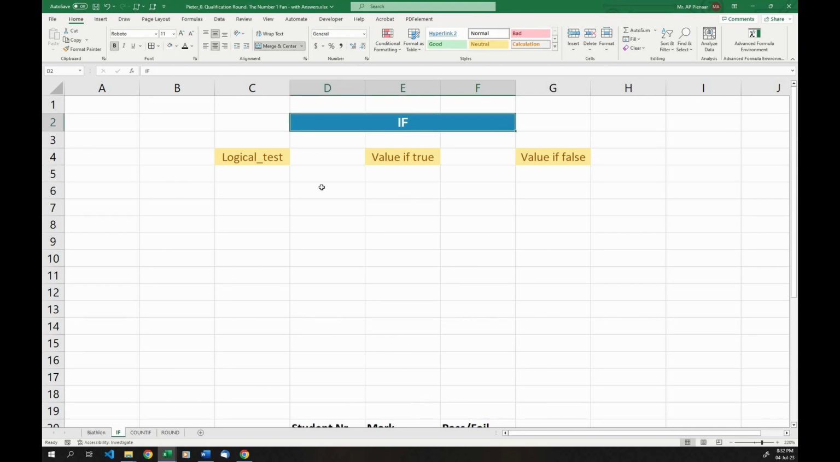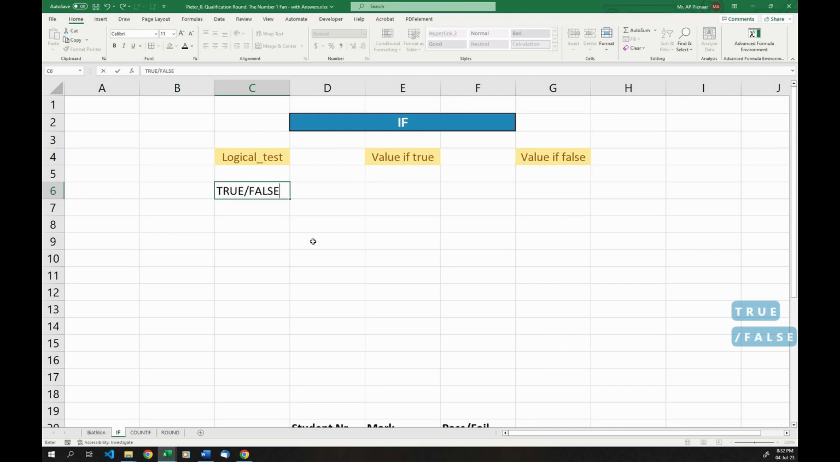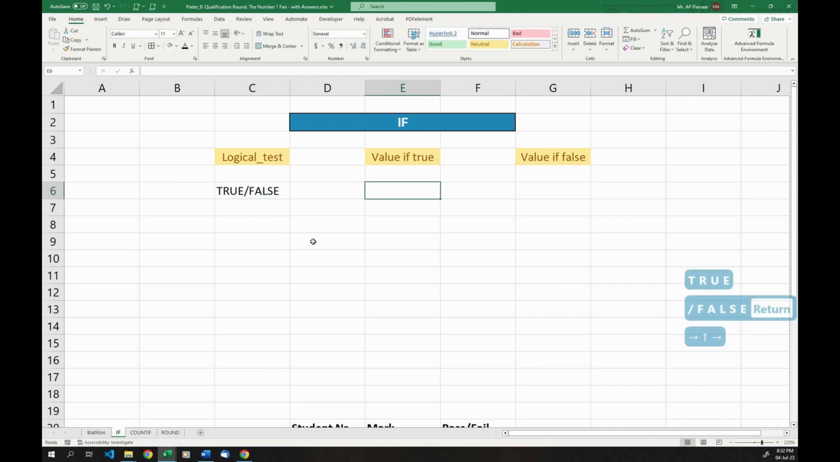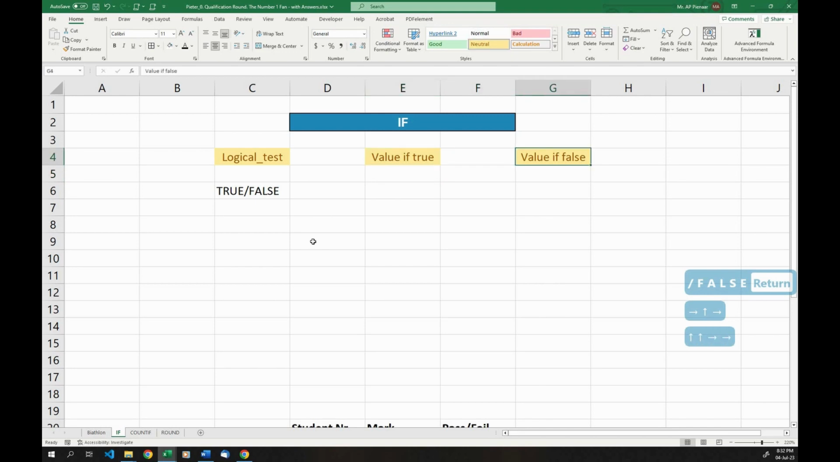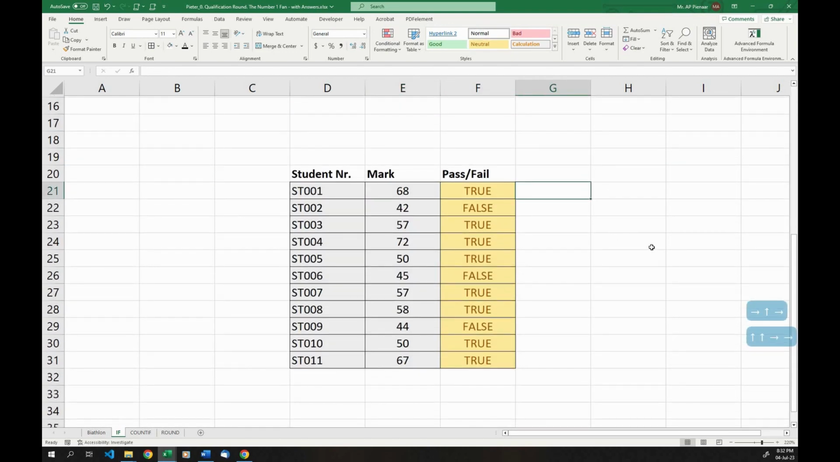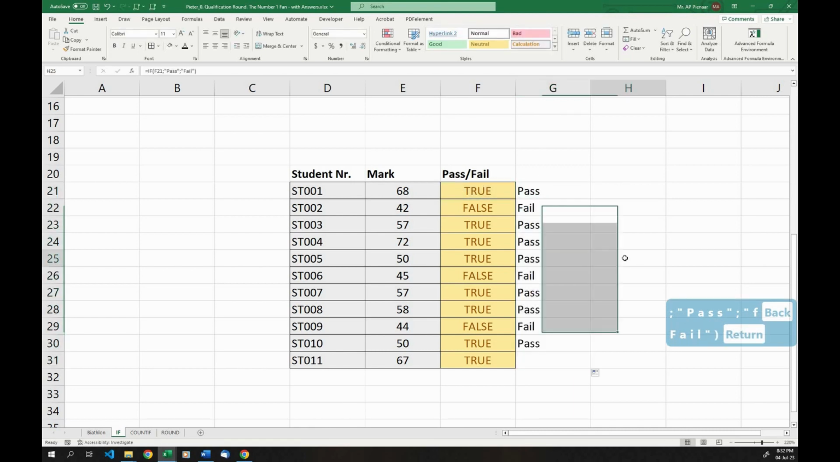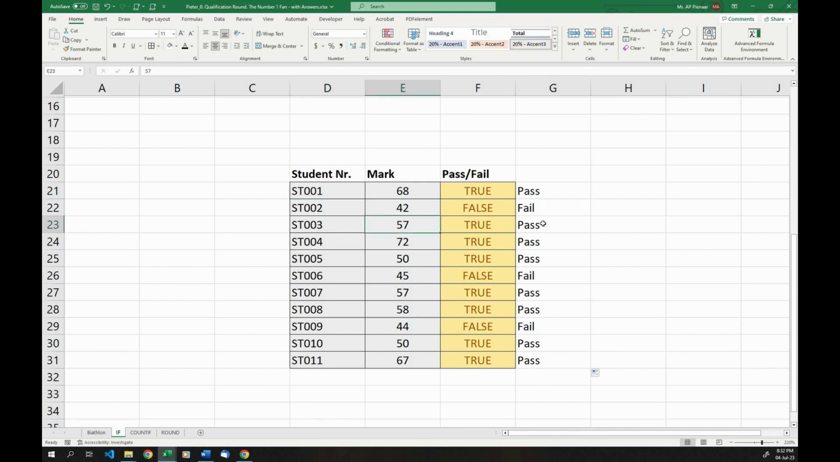That is where the IF statement comes in. We have a logical test, which is something that outputs true or false. And then you have to type in a value that it should output when it is true and a value when it is false. So let's try that out. If you go equal IF open bracket, you'll see there's a logical test, value if true, value if false. So in this case, you can say if that block, which in this case is true, comma, the student pass, otherwise the student fail. And now if we drag this down, we can see which students pass and which students fail the exam.